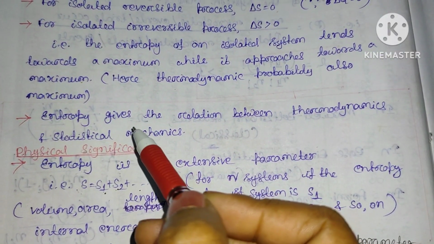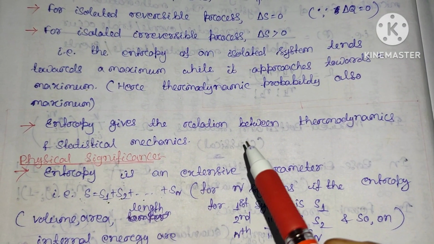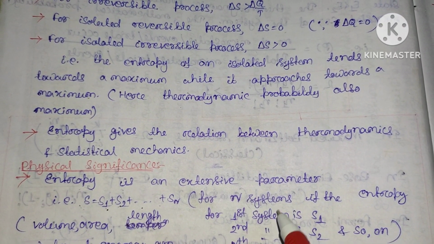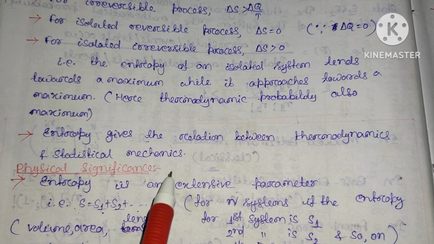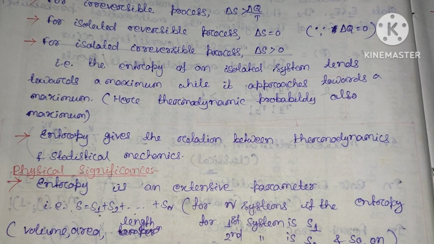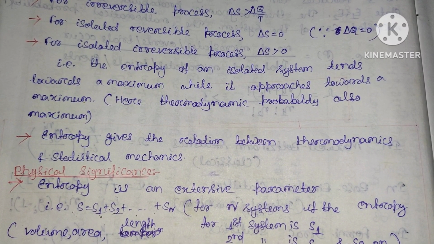The next is, entropy gives the relation between thermodynamics and statistical mechanics. So entropy is an extensive parameter. The difference between intensive and extensive parameter is that if the value of the parameter remains unchanged on the partition of the system, then it is called an intensive parameter.